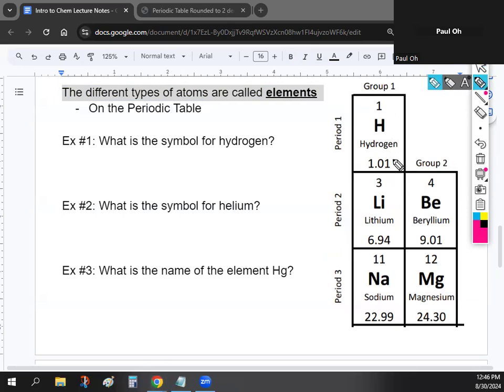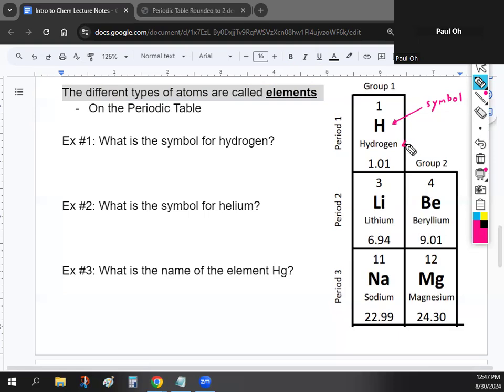So let's take a look at hydrogen. And on your periodic table, I want you guys to draw a quick arrow to that big letter in the middle. Okay, that right there is called the element's symbol. So every element has its own box on the periodic table, and that big letter, or maybe two letters, is called the symbol. And this is how chemists communicate or talk about different elements on the table. So this thing in the middle is the symbol.